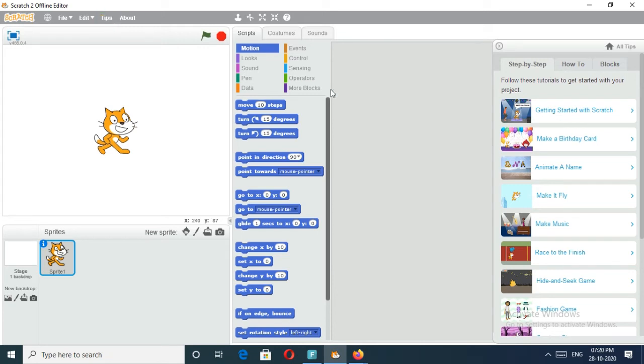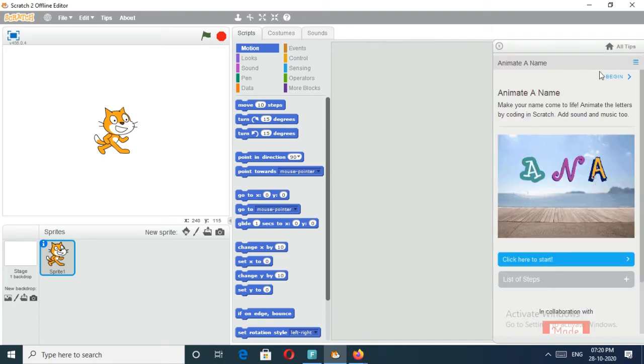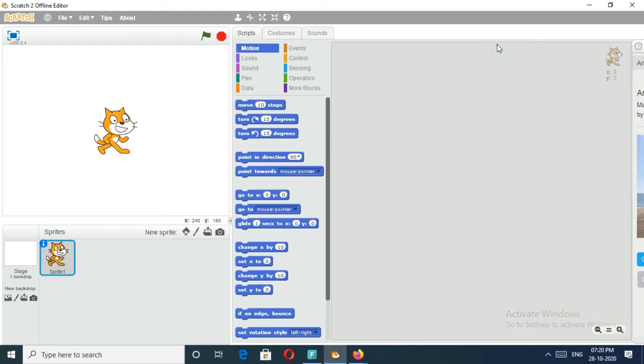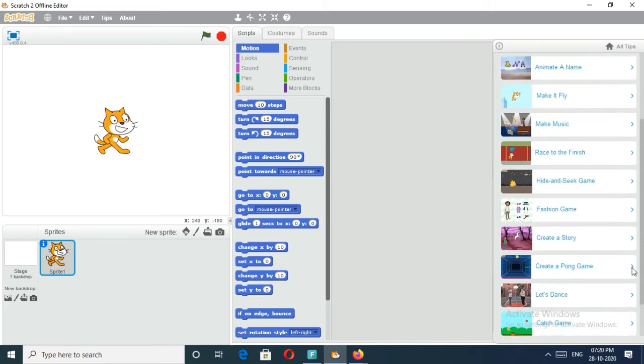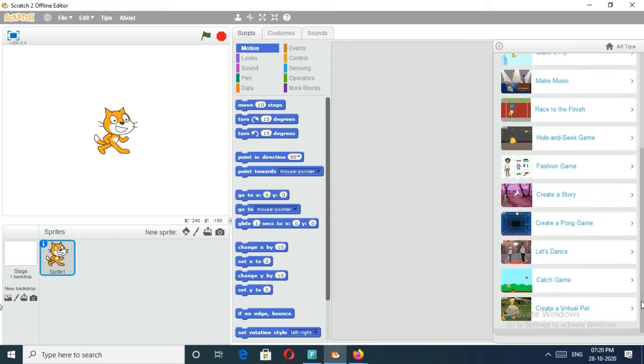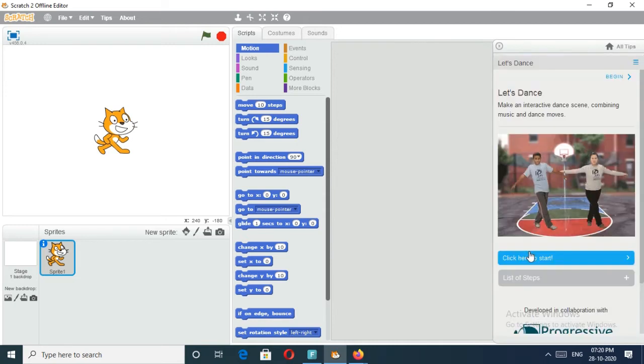You know, it's very helpful for you because if you don't know anything about programming, how to create game development and all, we can use this one. How? If you are a beginner, you can use this one, tips, and select any one of these. Okay, some games are here. Already created programming games are here. If you click on someone, let us dance. I will click there. Then, how can you create this one?